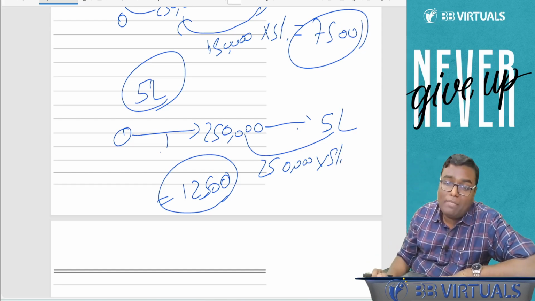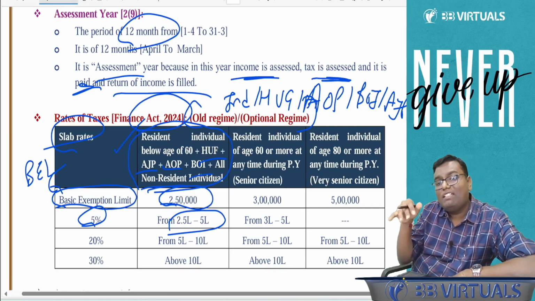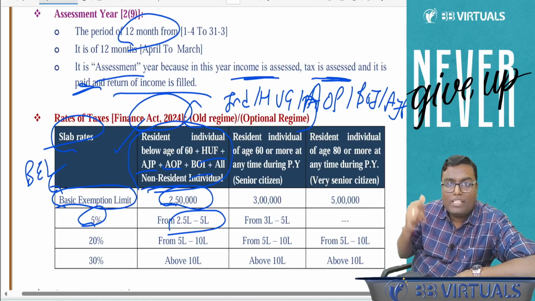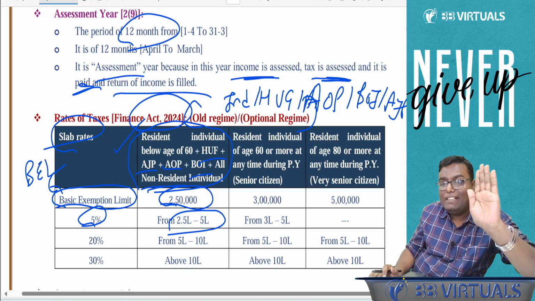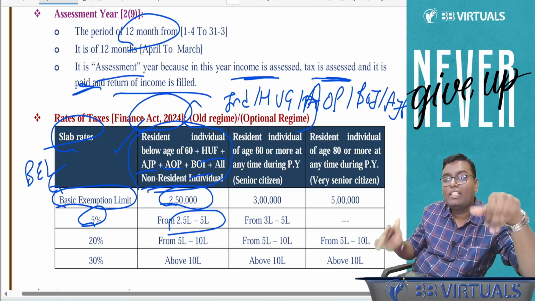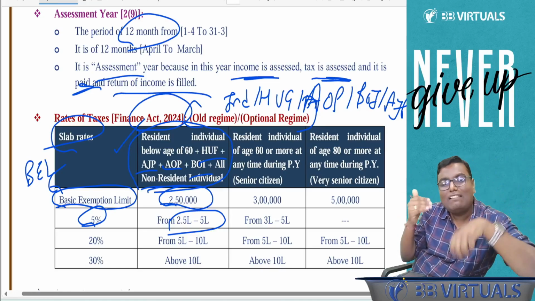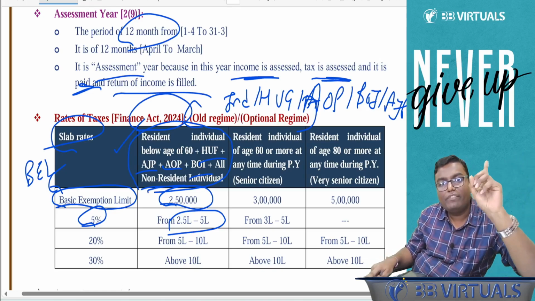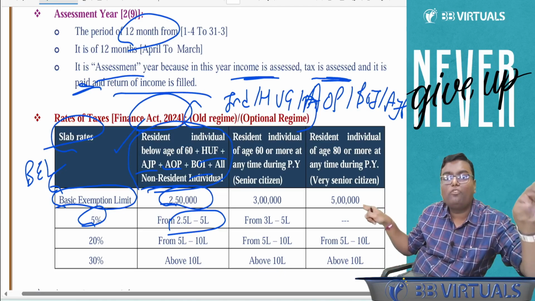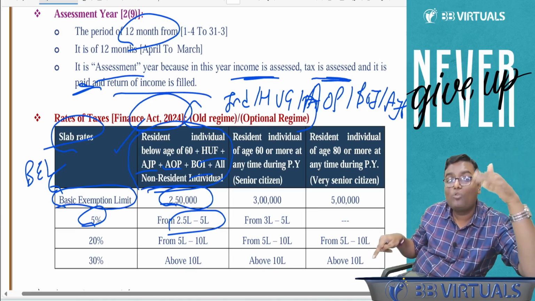But what if my income is going beyond 5 lakh? Then the government said, now your savings will increase, so our tax rate will also increase. This is called progressive tax. See, direct tax is progressive, meaning if you have more income, you have to pay a higher percentage of tax. GST is regressive. What is the meaning of regressive? For a beggar also, the GST rate will be 18%. For Mukesh Ambani also, it will be 18%. It will be the same for all. Whereas in income tax, for rich people, the tax percentage will get higher.